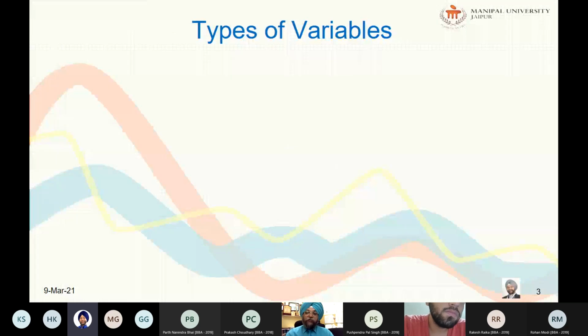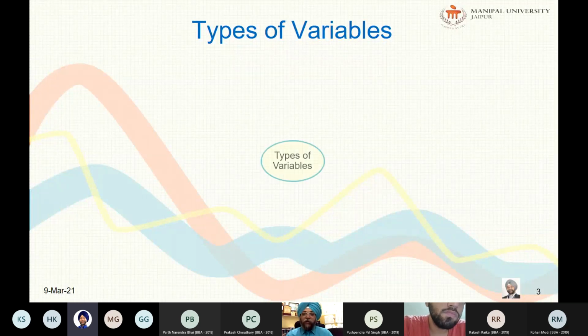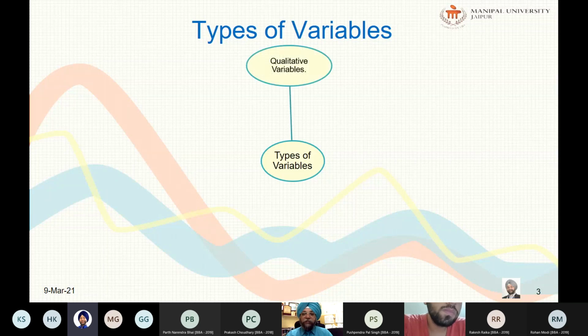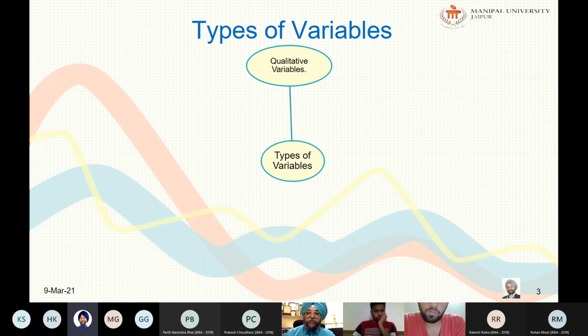If we talk about the types of variables, number one is the qualitative variable. What do you mean by qualitative variable? There has to be an important distinction between qualitative and quantitative variables. So first of all, we will study the qualitative variable. Qualitative variables are those that express a qualitative attribute such as hair color, religion, race, gender, social status, or mode of payment, for example cash or card. These all are qualitative, and their values do not imply any meaningful numerical ordering. There is no ordering at all.